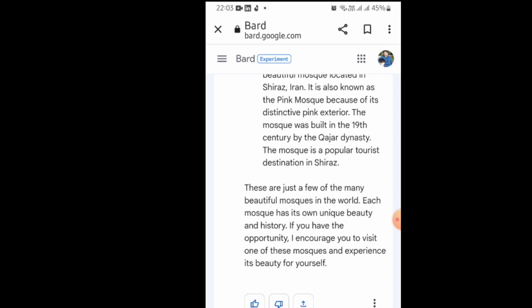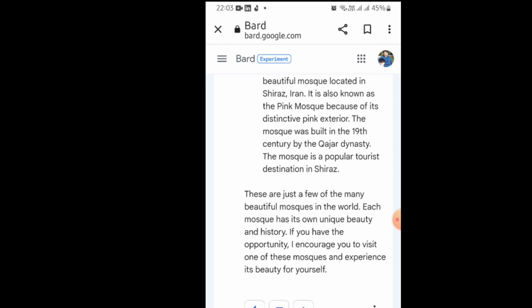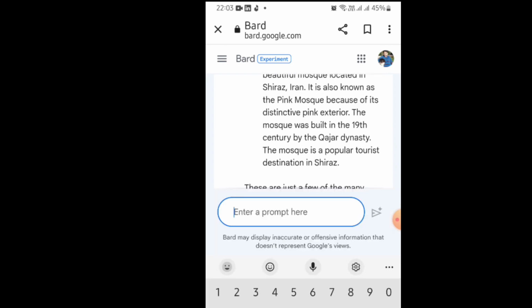So you do not need a virtual assistant. You just ask Google Bard to write something for you, and it will bring these things for you. Now I ask who is the current, let's say, Prime Minister of Pakistan. It will bring the information on who the current Prime Minister of Pakistan is. Let's see what it brings.